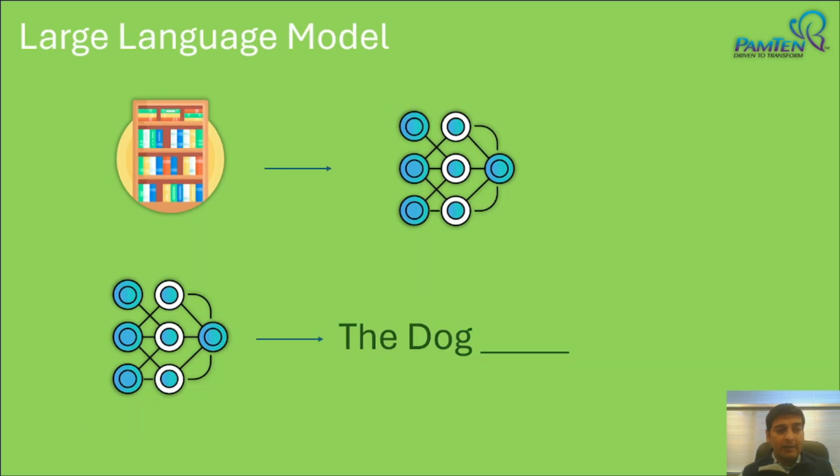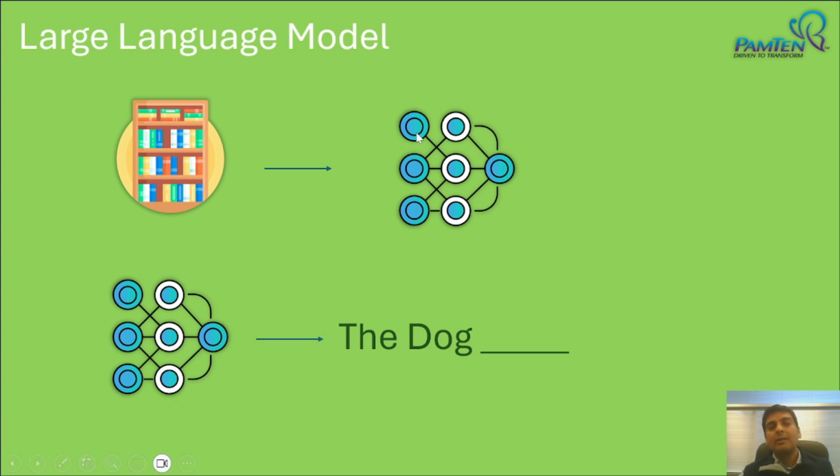Now, there's a lot of buzz again about large language models. These large language models are the building blocks of your generative AI. So you have large language models and large image models. Your ChatGPT is basically an LLM. Let's understand how this works. Since this comes under generative AI, you have your LLM, and consider this LLM to be a really, really smart model, and it has been trained on lots and lots of data. Consider this LLM to have read all the books that have ever existed in the world.